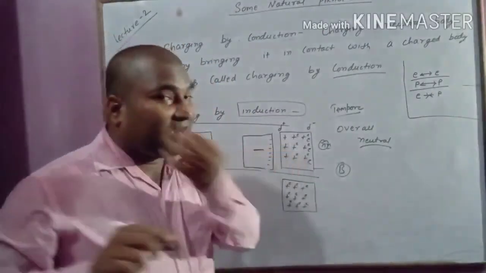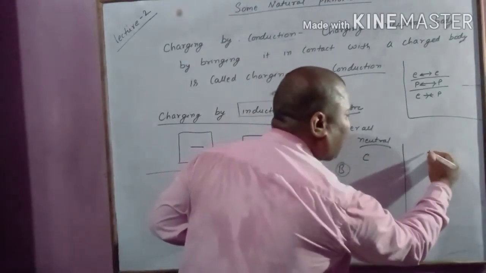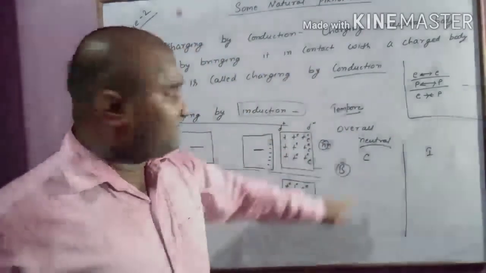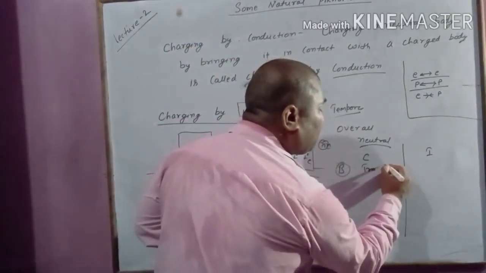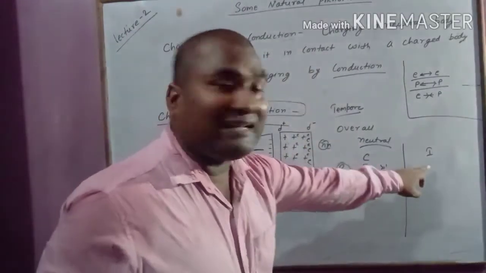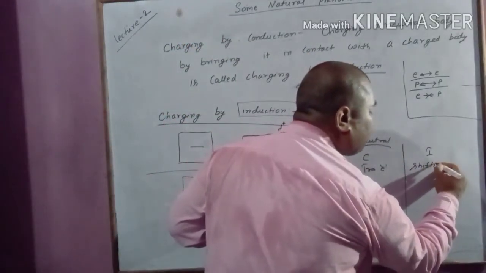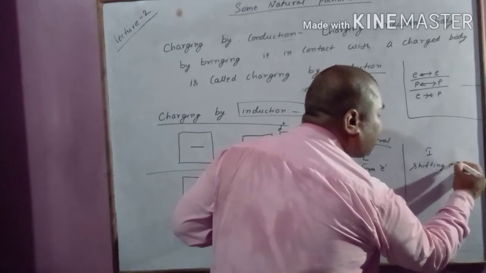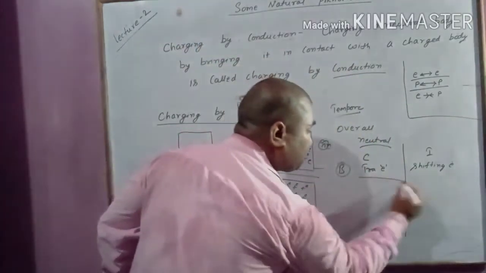So if someone asks you what is the difference between charging by conduction and charging by induction, in charging by conduction, transfer of electron takes place. In charging by induction, only shifting of electrons takes place.